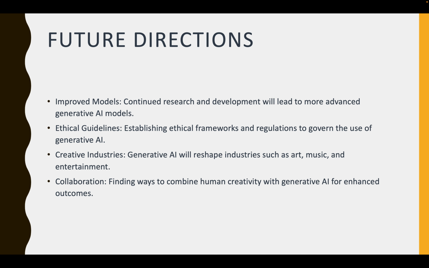More improved and well-drafted ethical guidelines should be there in future to govern the use of generative AI. Similarly, in the creative industry, generative AI will reshape industries such as art, music, and entertainment. And collaboration: generative AI can be helpful in collaboration with human creativity for enhanced outcomes.